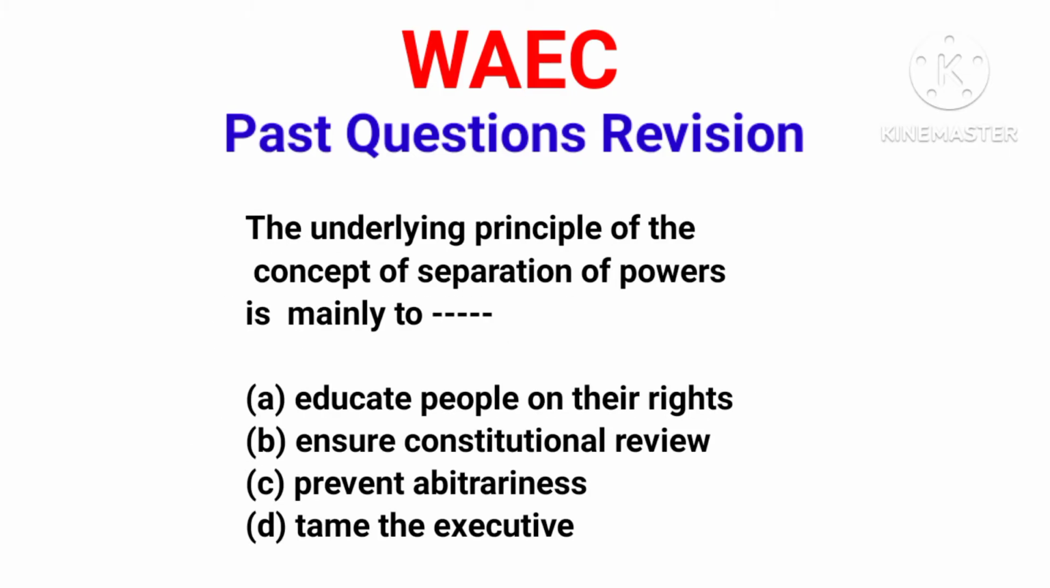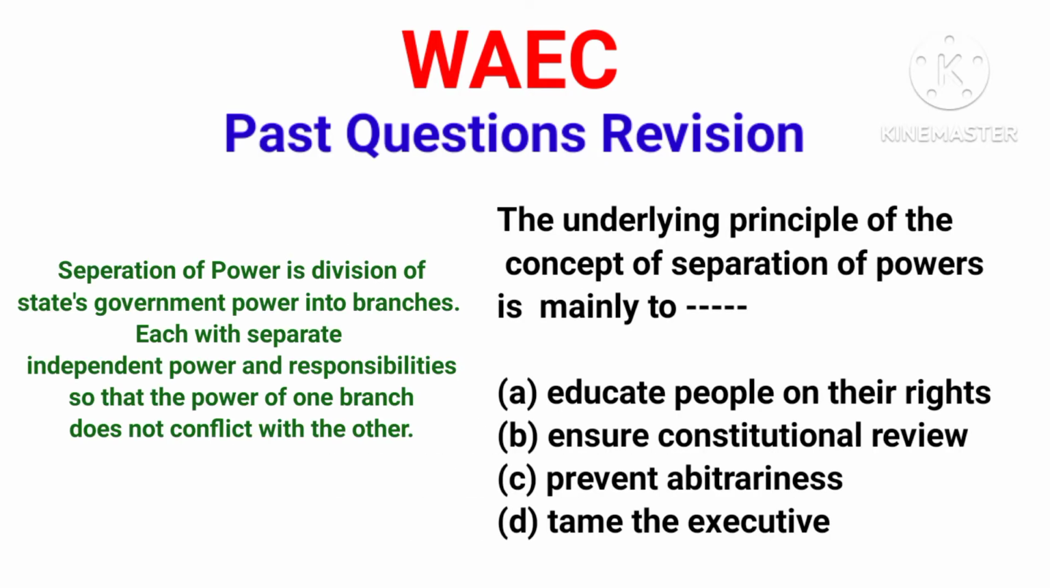Now, let's go back to the question and choose the correct answer. Option A, educate people on their rights. This is not what separation of power is about. B, ensure constitutional review. Separation of power doesn't have to do with constitutional review. C, prevent arbitrariness. Now this is a correct answer.